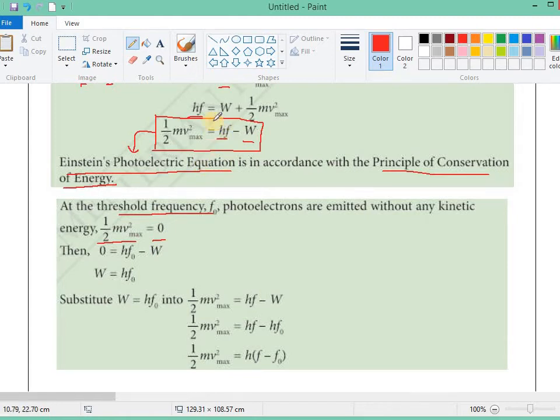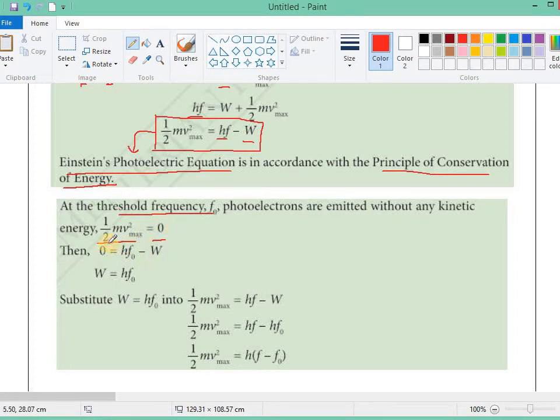This is the energy of the photon. This is the energy needed to escape the surface. So if the photon has the threshold frequency, that means the energy of the photon will be equal to the energy that is needed to escape the surface. So this energy minus this energy will be 0. That means you will have no kinetic energy.